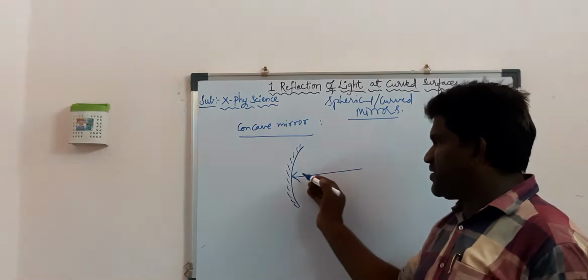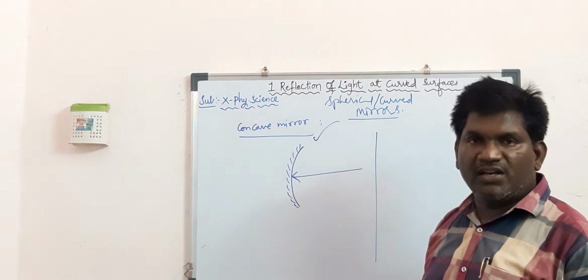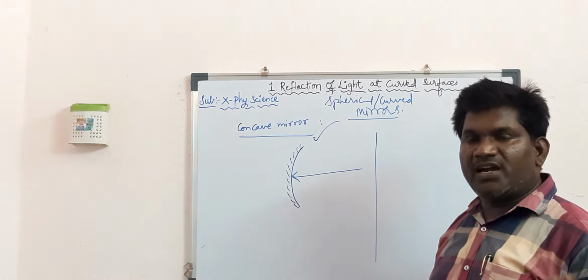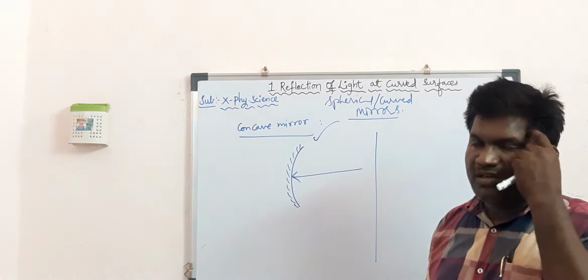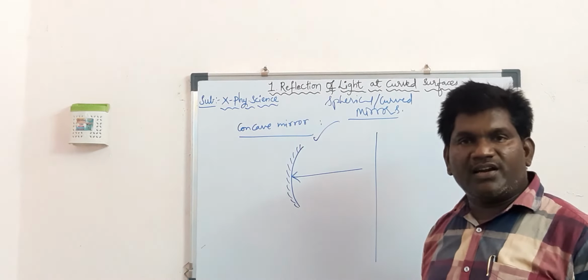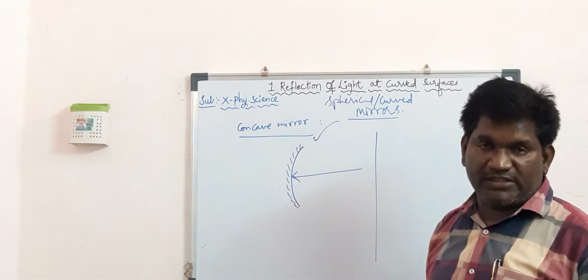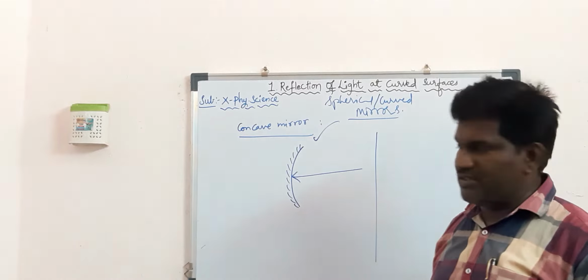Just now we have seen it forms different types of images. Generally it forms a real image, sometimes virtual, and it forms enlarged or diminished images and also inverted or erect images. This is based on the position of the object. Depending upon the position of the object, it forms all these different types of images.